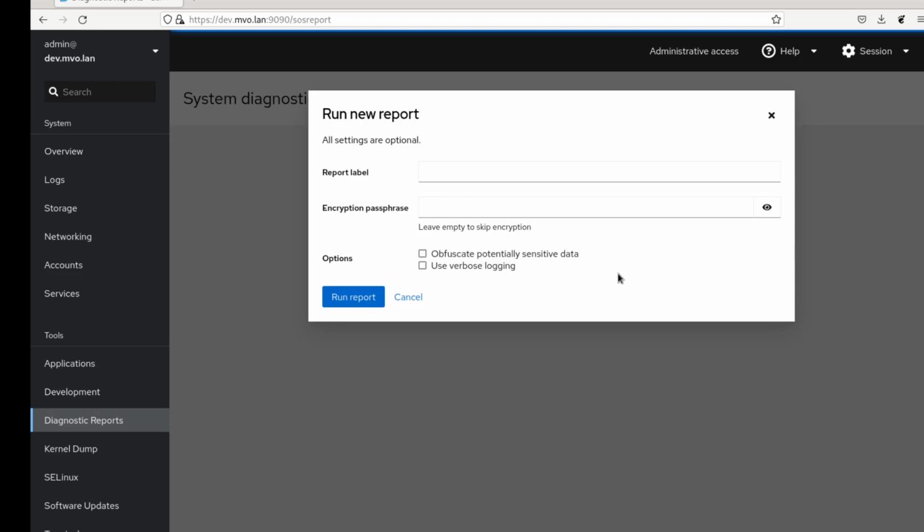a new report. And now you get a dialog where you can fill in some more parameters for that report. Previously the report would start immediately, so we can give it a label, anything, and let's also encrypt it. We have this new pattern here where you can reveal your passphrase, and we obfuscate it also at the same time. And let's see what happens.